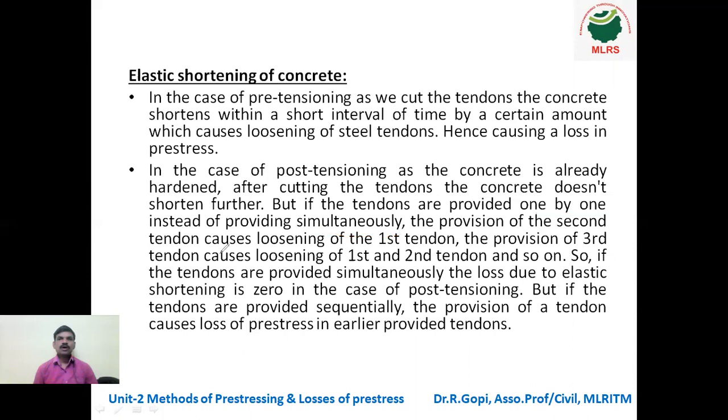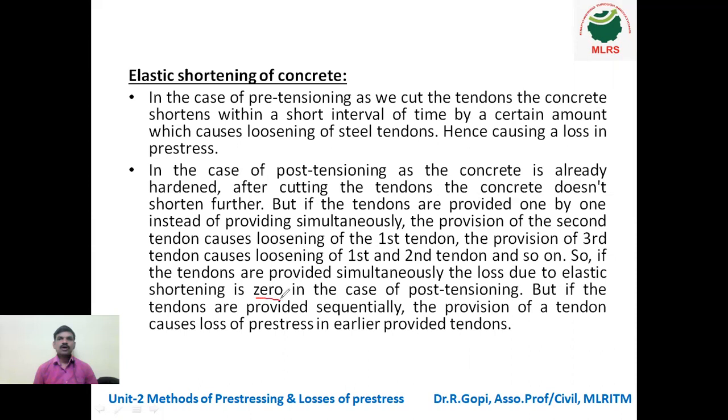the provision of the second tendon causes loosening of the first tendon. If you do it simultaneously, the elastic shortening will not come. But if you do it successively, one by one, then when the second tendon is stretched, the first tendon gets loosened. If the third tendon is stretched, the first two tendons that were already stretched get loosened. So if the tendons are provided simultaneously, the loss due to elastic shortening is 0.